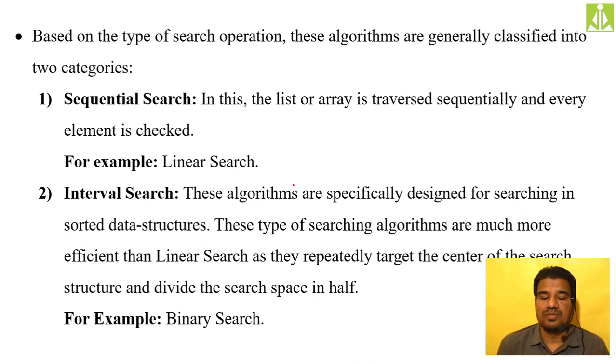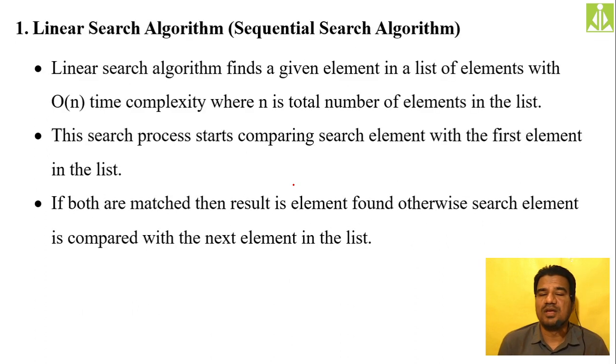Basically, how do we search for the element in binary search? By using the divide and conquer strategy. After every iteration or every comparison, we divide the complete list into two sublists and take only one of the sublists into consideration. So first, we quickly see the linear sequential search algorithm.